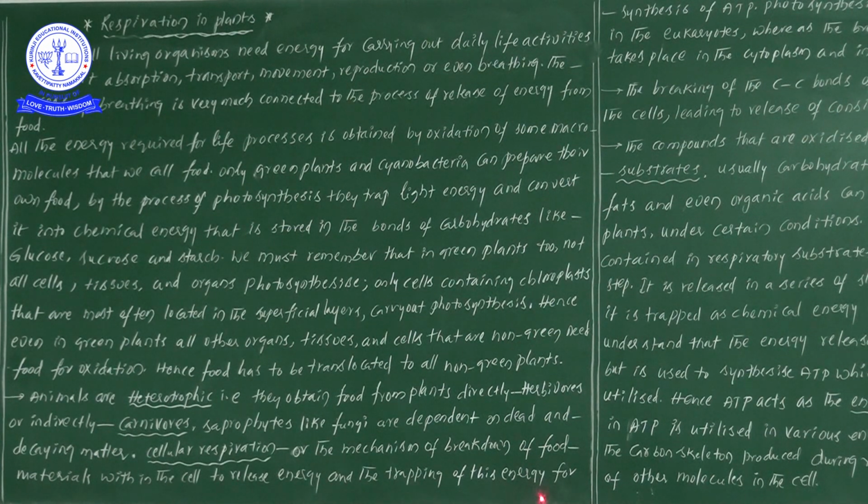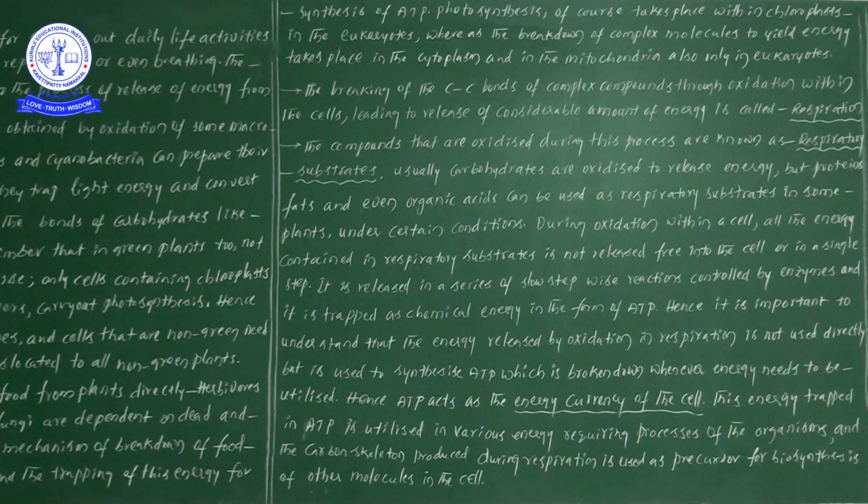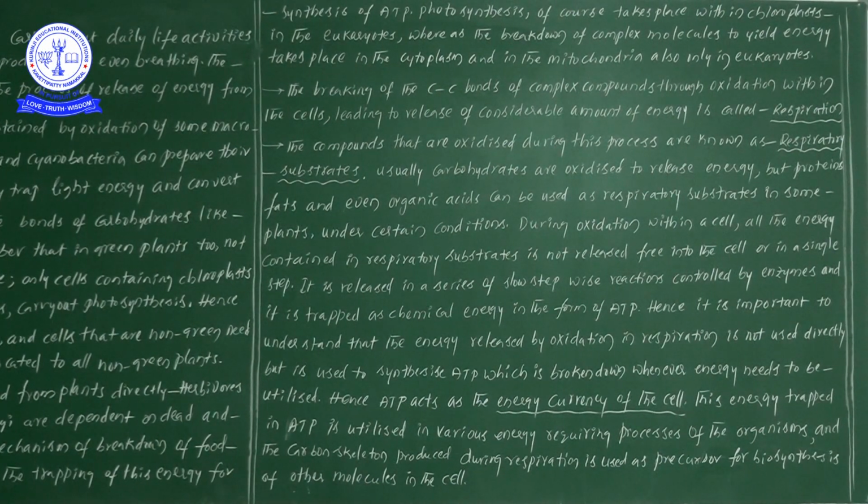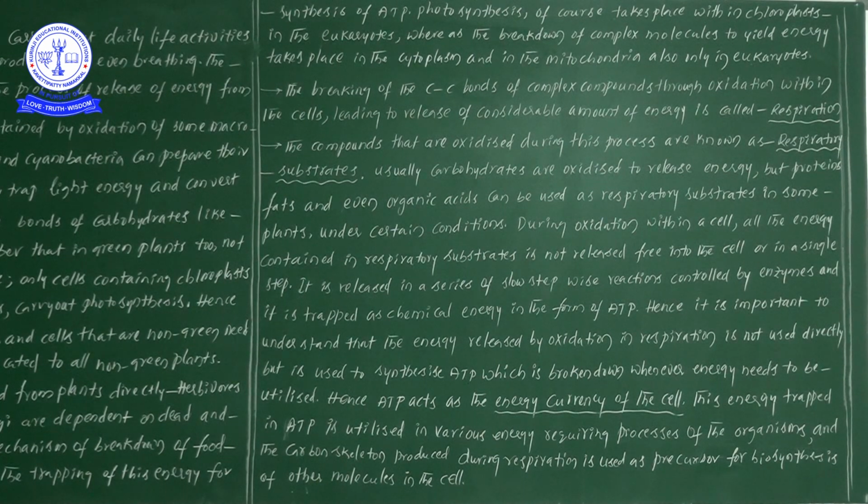and trapping of this energy for the synthesis of ATP. So in cellular respiration, food materials breakdown takes place, and within the cells energy is liberated.